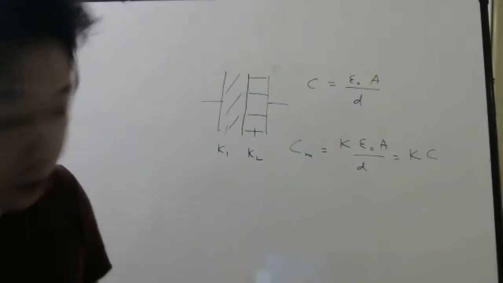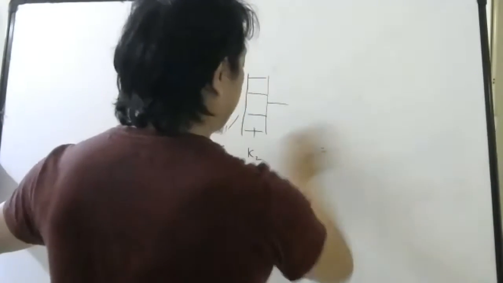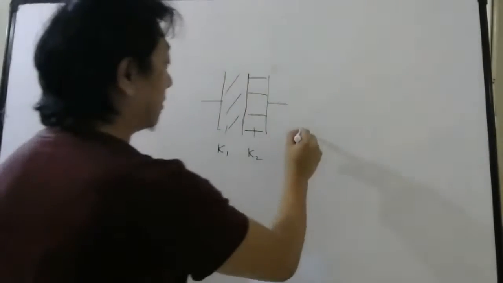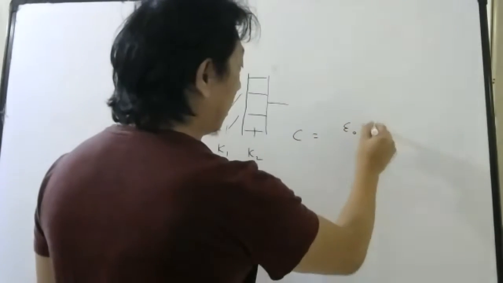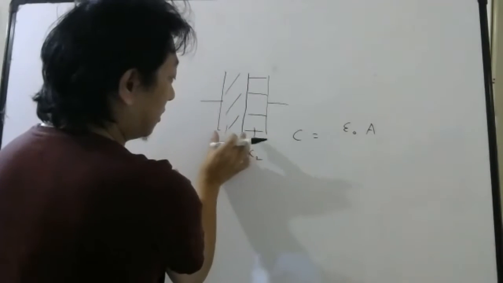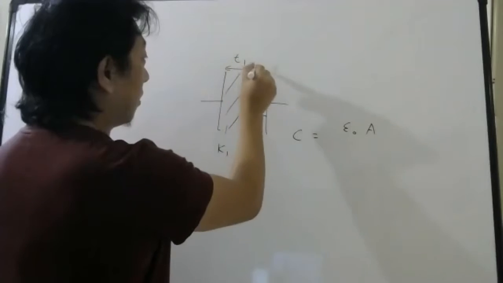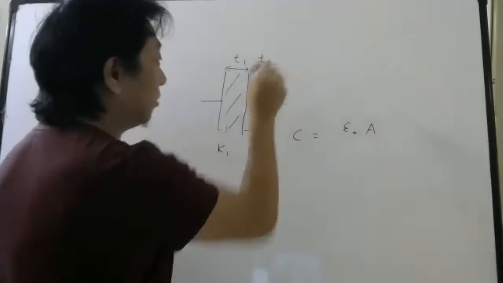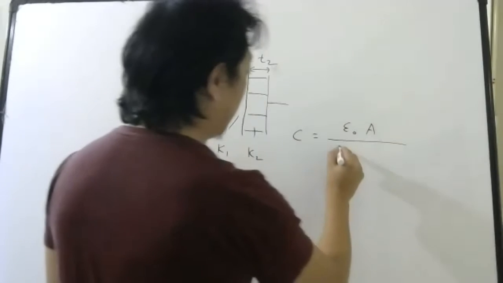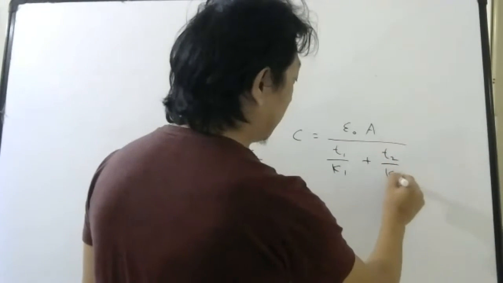Then the formula for capacitance is C equals epsilon naught A, where area is common, and the distance is divided. Let this part have thickness T1 and this part thickness T2. Then the capacitance is epsilon naught A divided by T1 by K1 plus T2 by K2.